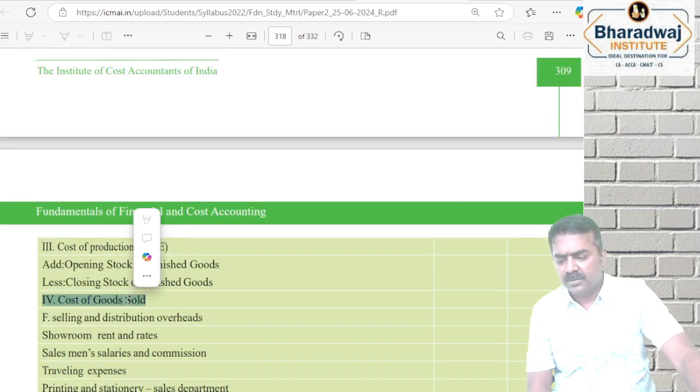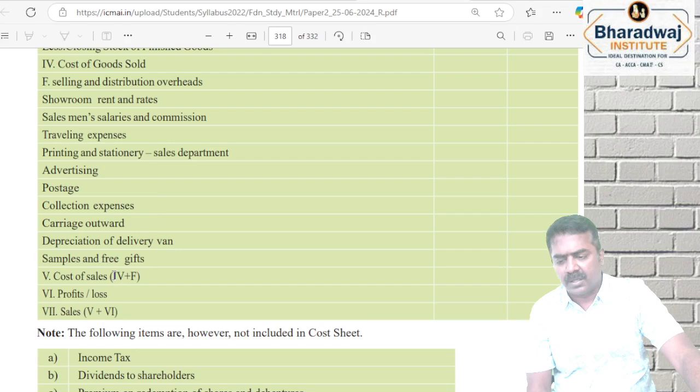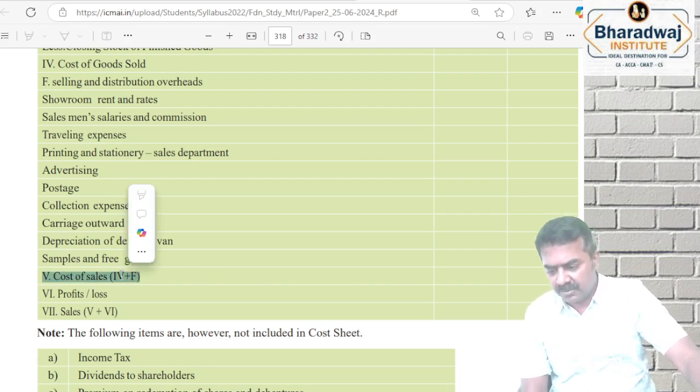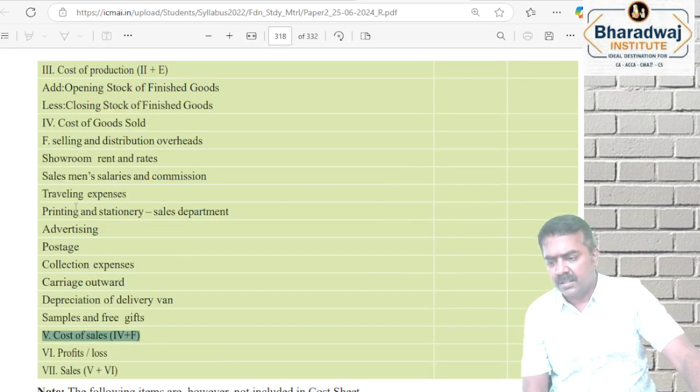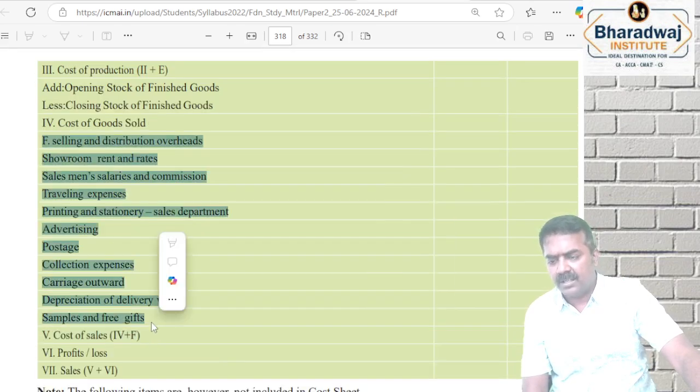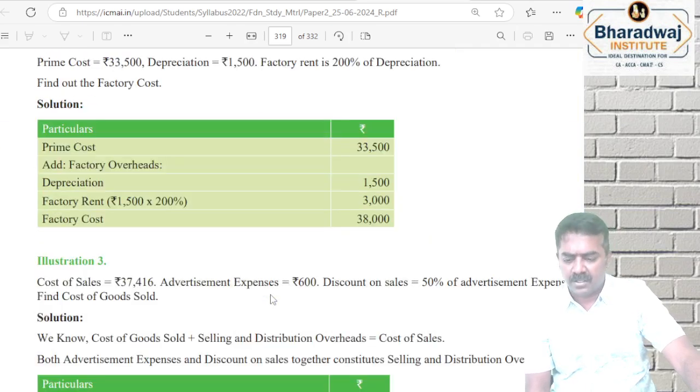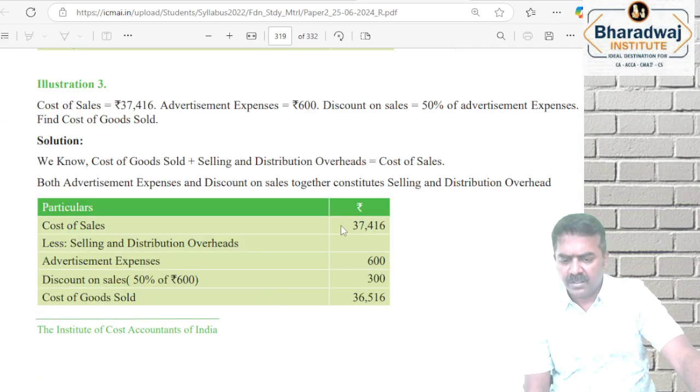Here, do we go forward or reverse? It is reverse. They have given cost of sales, so eliminate the selling expenses and you will get cost of goods sold. That is why cost of sales minus advertisement expenses and discount will give us cost of goods sold.